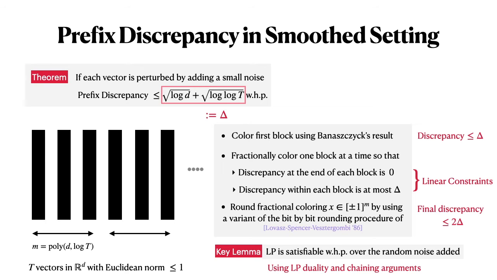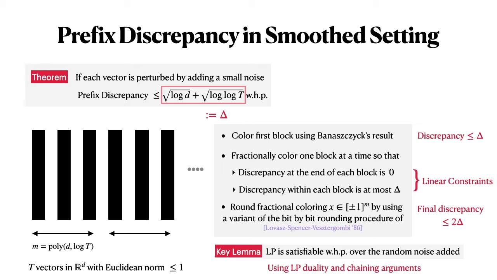This is a very technical part of the proof, and it relies on some very nice arguments using LP duality and some chaining arguments, because a naive union bound is not enough to show that this LP is feasible with high probability. So I will not have any time to go into more details about this lemma. If you're interested, please check out the paper.